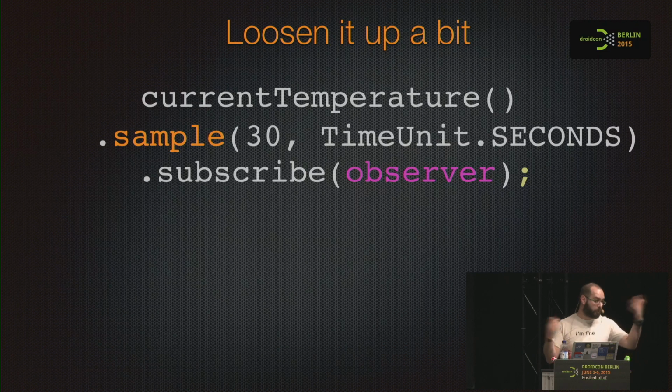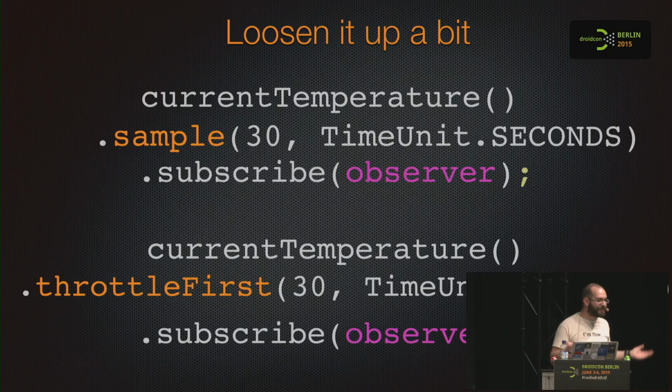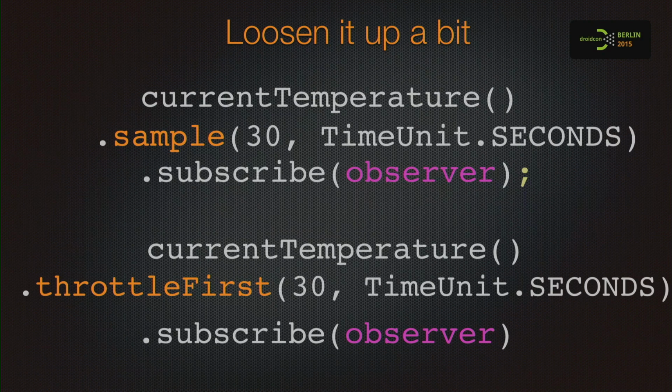Then we could concatenate distinct until changed, and we will probably get one element every 10 minutes because it's not changing, but we are not stressing with every second. Sample takes the last, throttle first takes the first, because there is everything in RxJava. If you need the first element of the window, you use throttle first.